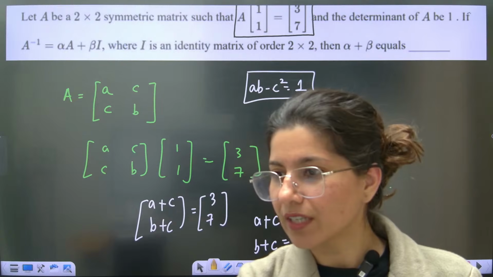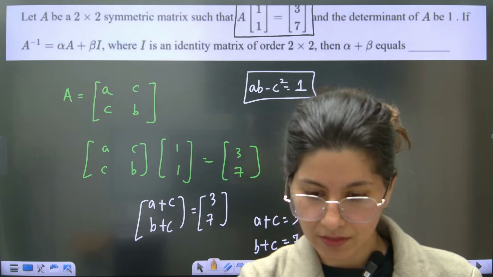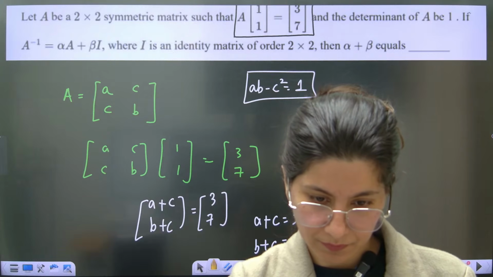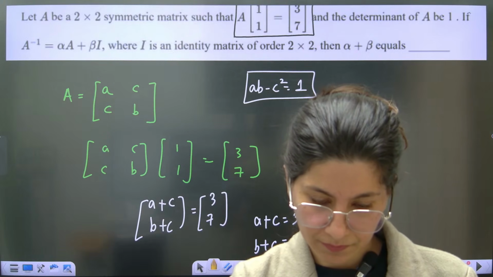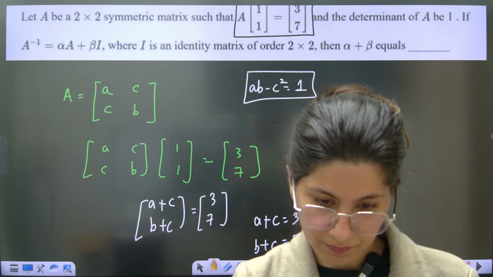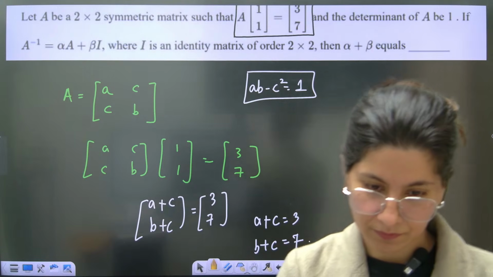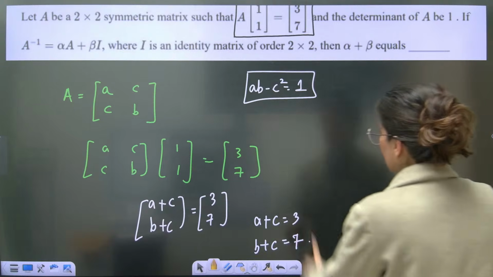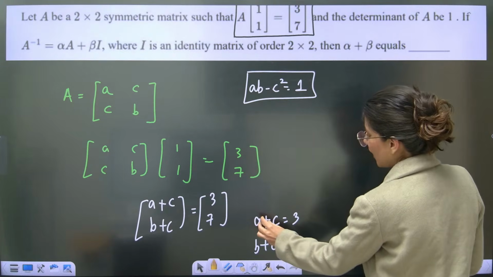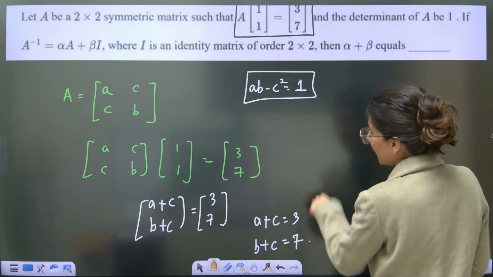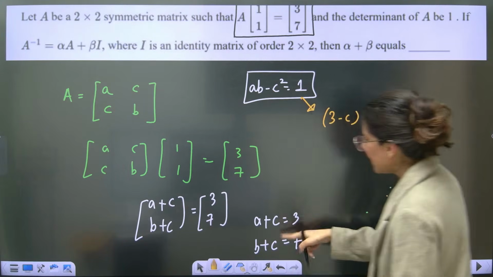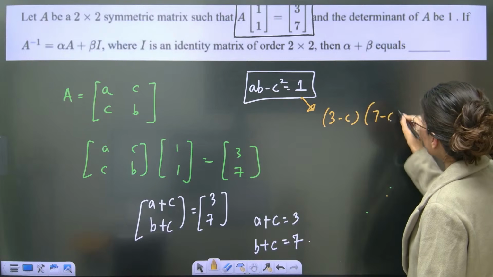Okay. Now what I'm going to do is put the value of A, which is 3 minus C. Let's solve it out. A is 3 minus C, B is 7 minus C, correct?